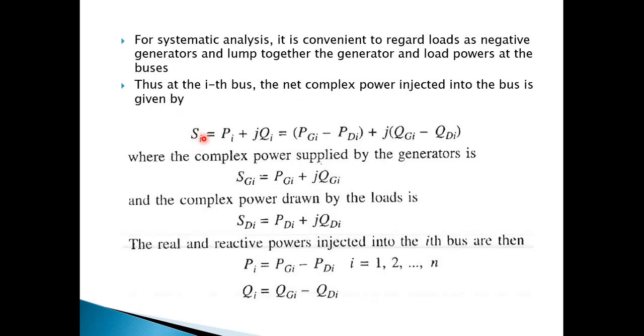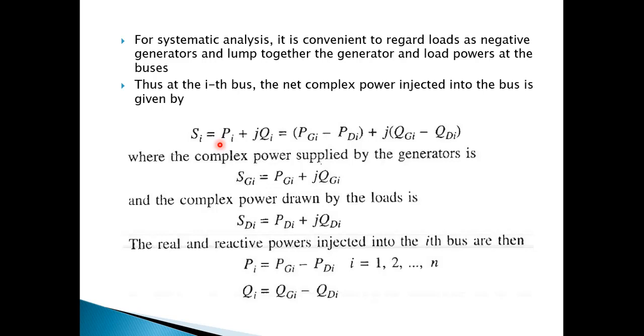Remember, when we use this subscript, we are saying that this S belongs to bus number i. So the total apparent power or complex power injected in the bus is given as S_i, and S_i is the sum of P_i plus jQ_i.